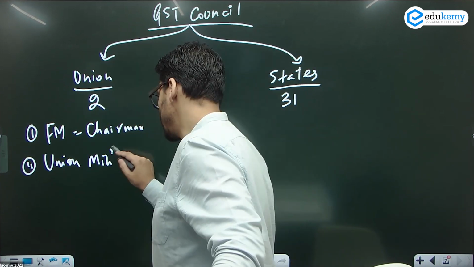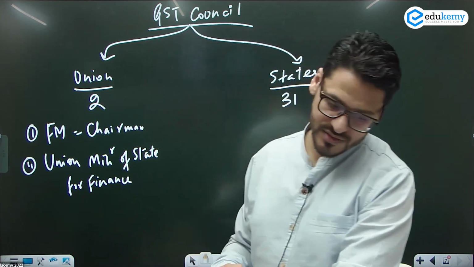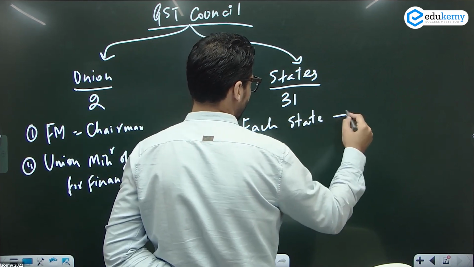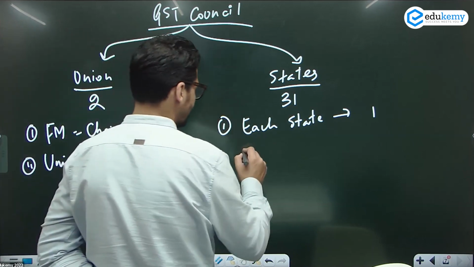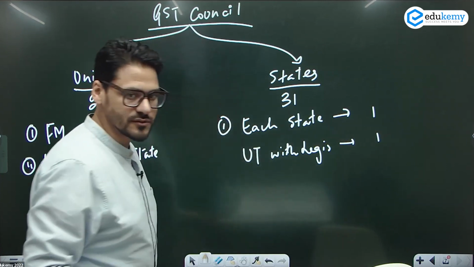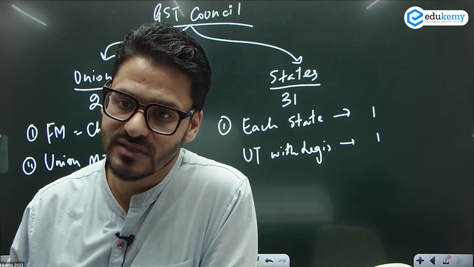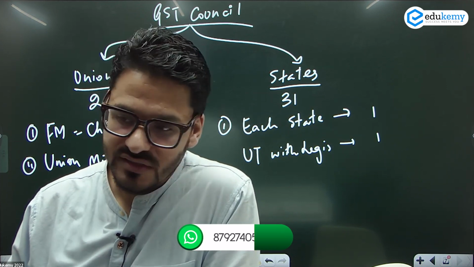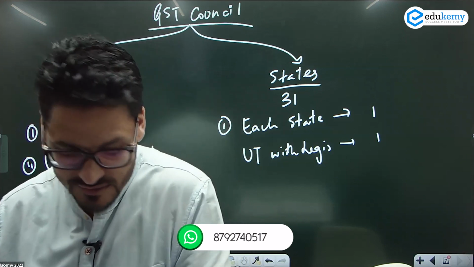Second, Union Minister of State for Finance. And from this side, each state will have one representative. हर स्टेट से एक representative जाएगा, and UT with legislature, वहां से भी एक representative जाएगा. So there will be 1 representative from each state and 1 representative from UT with legislature. UT with legislature are कौन सी UTs? There are 3 UTs with legislature: Puducherry, Delhi, and JK, Jammu Kashmir.